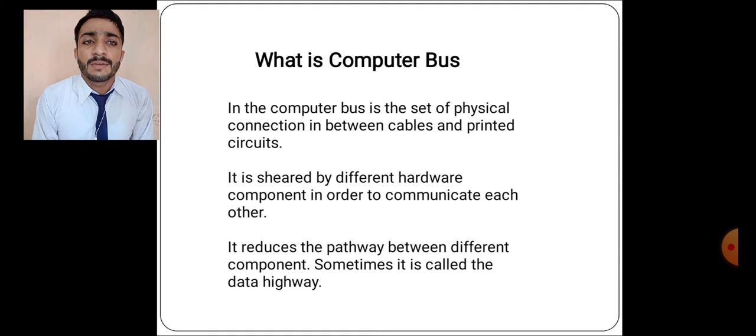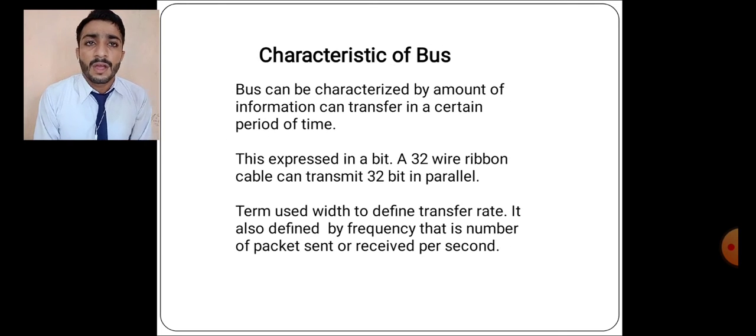What is a computer bus? A computer bus is a system of physical connections between cables and printed circuits. It is shared by different hardware components in order to communicate with each other. It reduces the pathway between different components. Sometimes it is called the data highway.